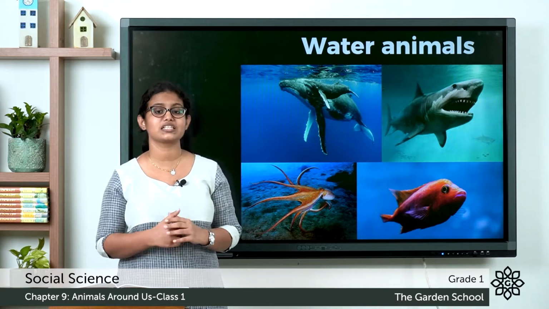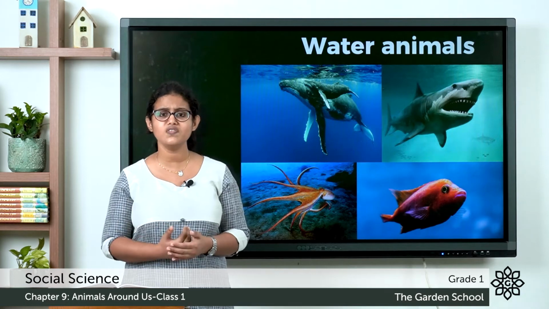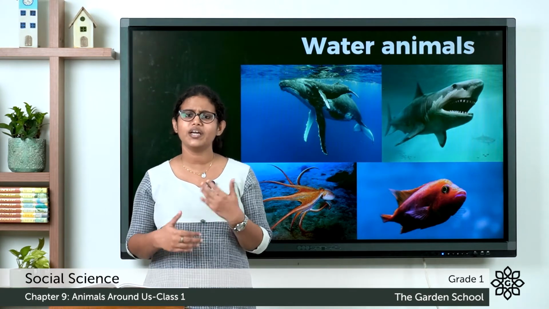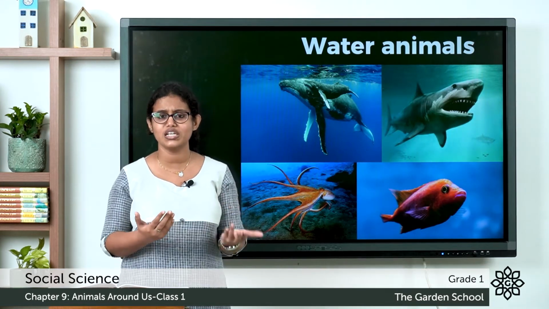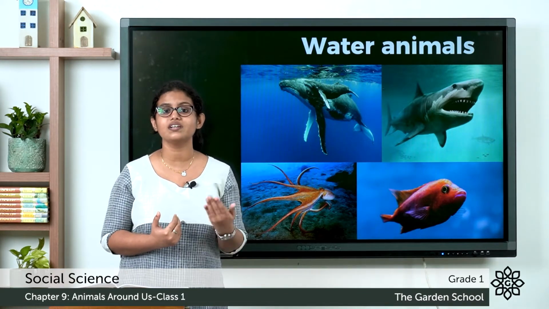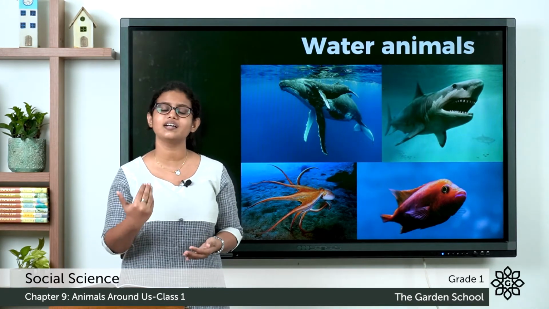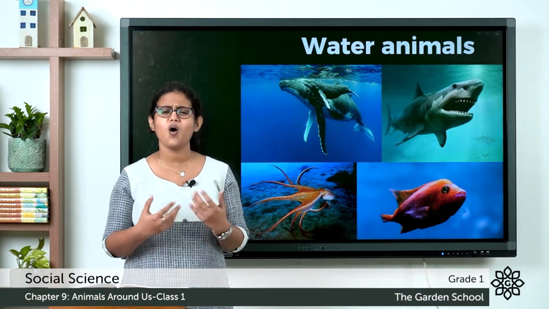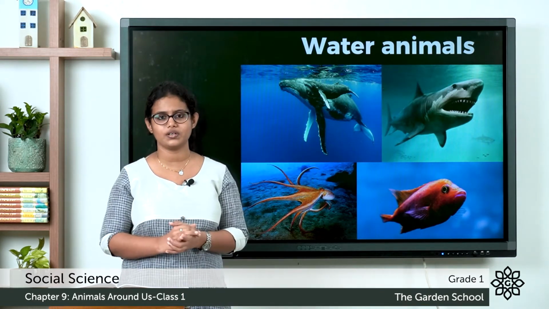Coming to the next one, that is about water animals. So what are water animals? Animals that live only in water, we call them water animals. Where can you see a fish? You can see a fish in water. Have you ever seen a fish living on land? No, fish live only in water. So it is a water animal. Animals that live in water, we call them aquatic animals. Fish, starfish, shark, whale, all these are examples of water animals. They live only in water.